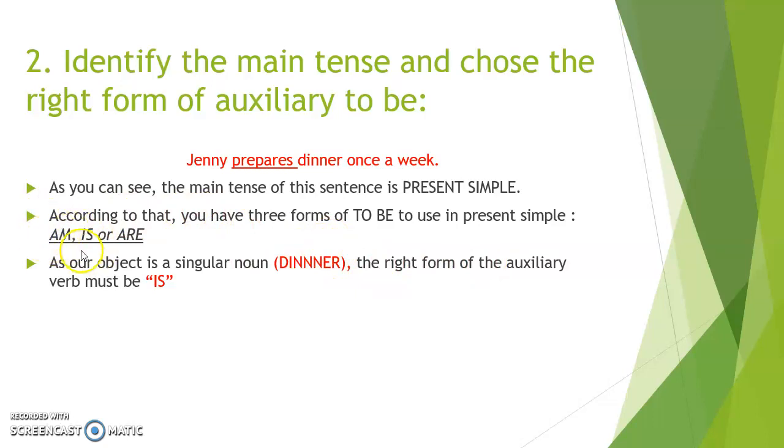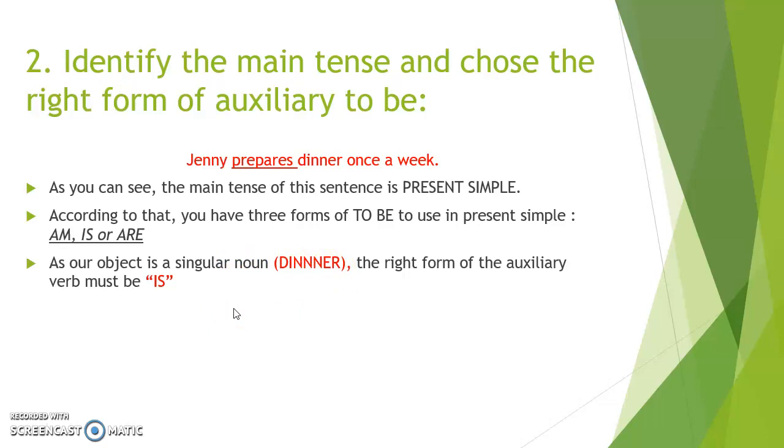We have am, is, or are. Remember that as our object in the other slide was dinner, you need to choose the right auxiliary verb for dinner. So in this case, as you have a singular of the third person, you are going to use is. Okay, so your sentence is going to be dinner is.